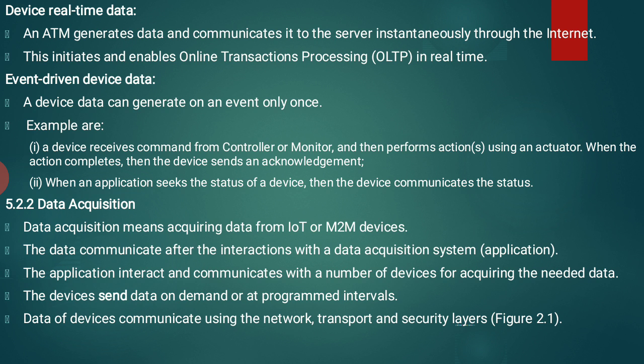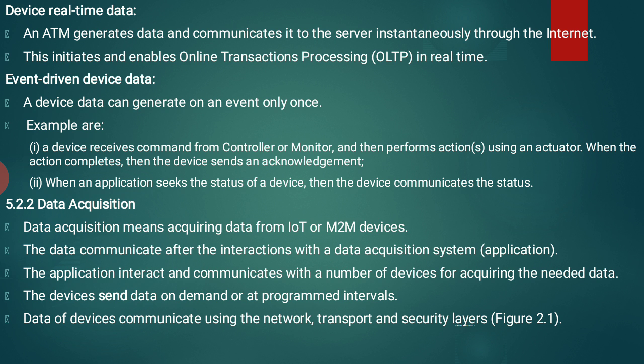When an application seeks the status of a device, the device communicates the status. So whenever the application wants to see the status of a device, the device communicates that status. That means whenever we send a message, after sending we can identify the received acknowledgement, and based on that, the application identifies the status of the device.